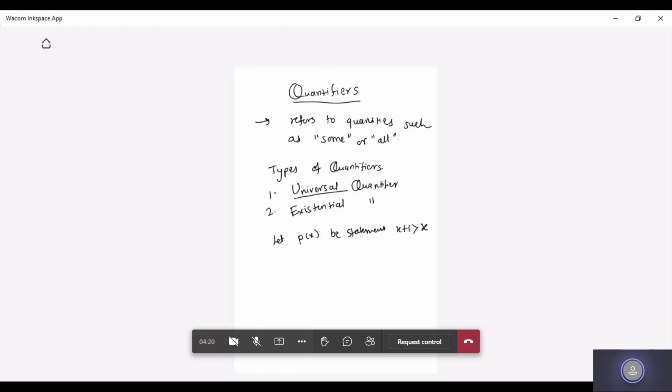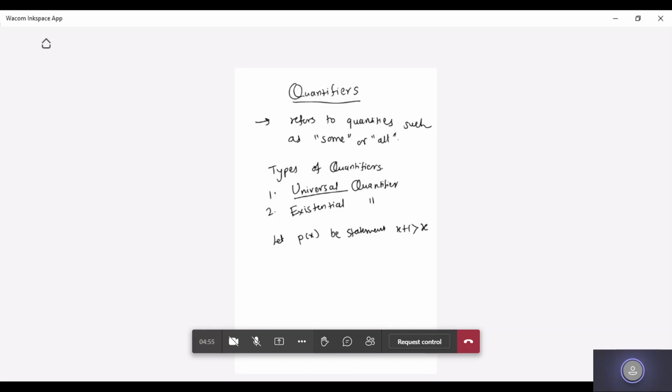I will take different values for x and find out what the statement gives for those values, whether true or false. Basically, a quantifier tells for how many elements a given predicate is true. To check that, I have to put the value of x here.